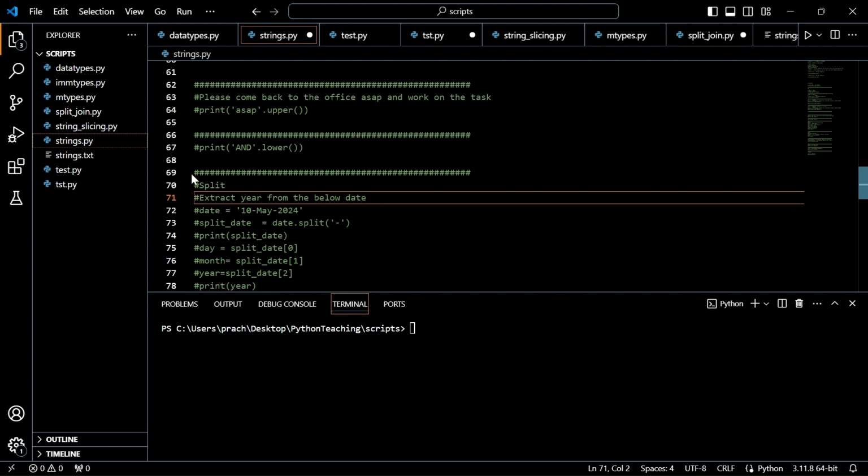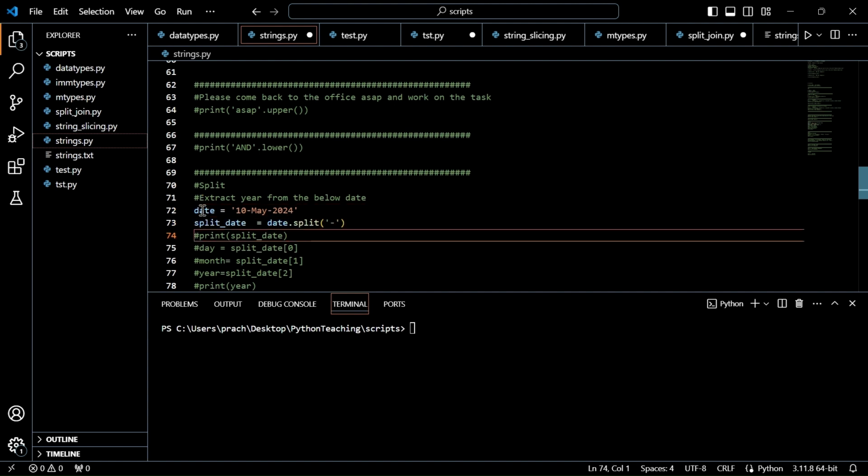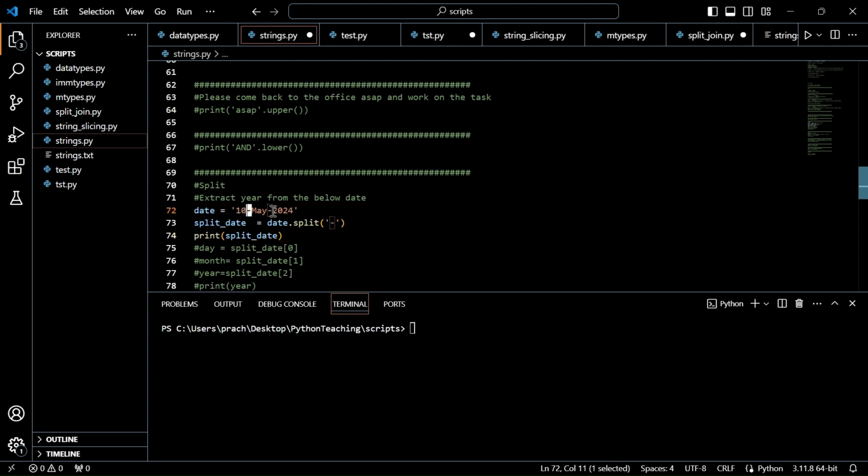Here in the example, if you see, the date is 10th May 2024, and it is divided by spaces, right? 10th is the day, May is the month, 2024 is the year, right? So here, in this case, I want to split this into day, month, and year. So what do I use? A function called split. Date dot split of, I give this.